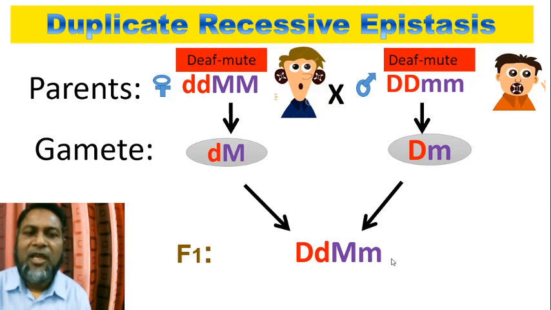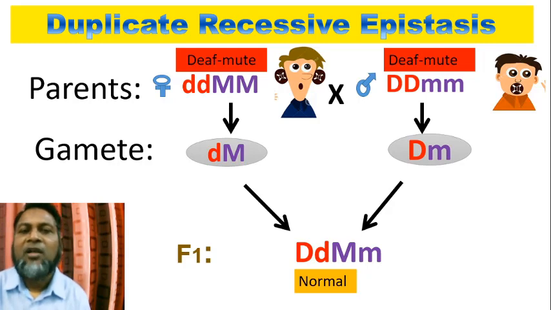This person is normal because he has capital D for normal hearing and capital M for normal speaking. So this child or offspring is normal. He has normal hearing and normal speaking.